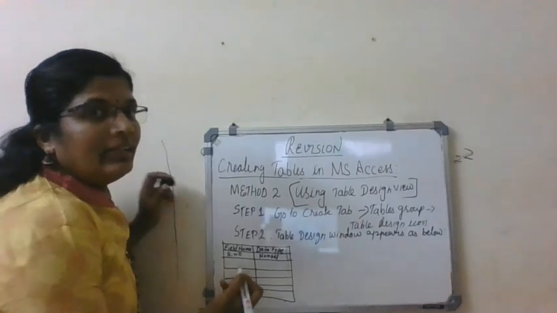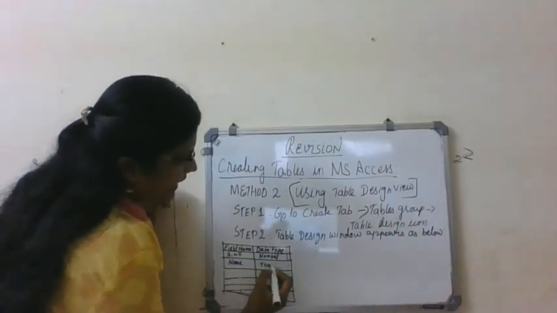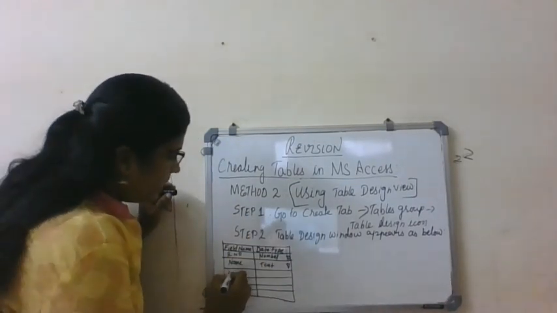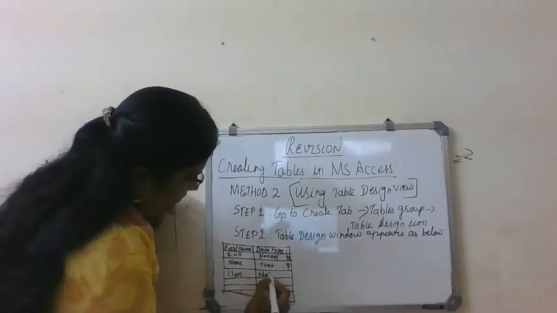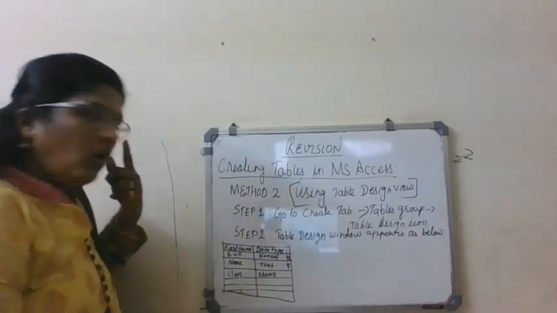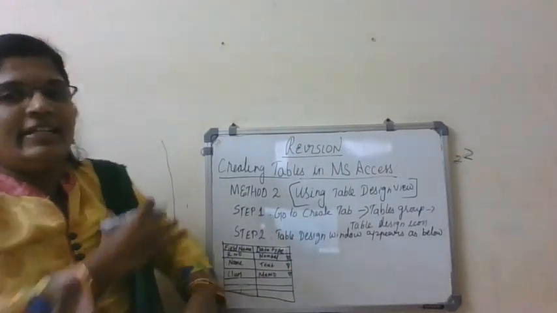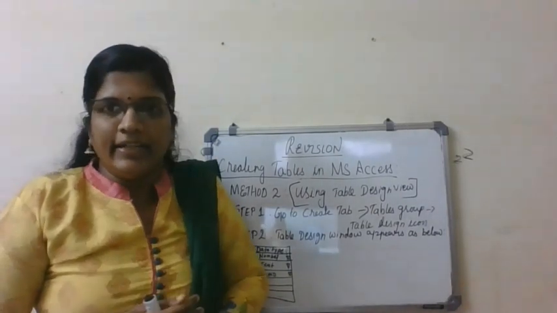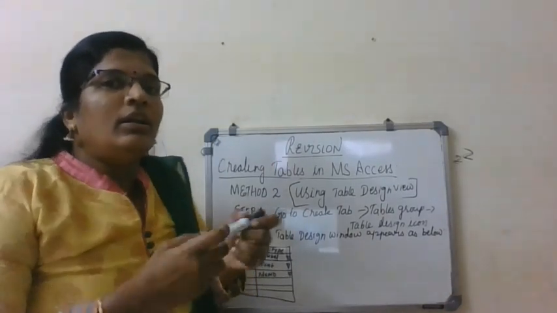Second one is name. Name is a text data type. You can see the arrow mark will be there. You can click and select it. Okay. Then class. Class you can select text or memo. So these are the data types. You have to just enter the field names and data types, and after entering, click on the save button. It will show you a small dialog box.